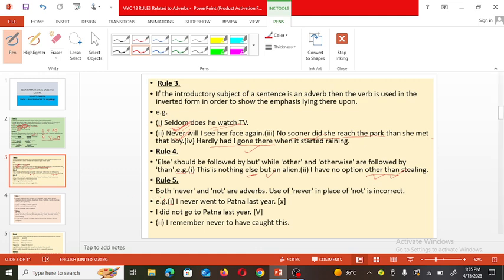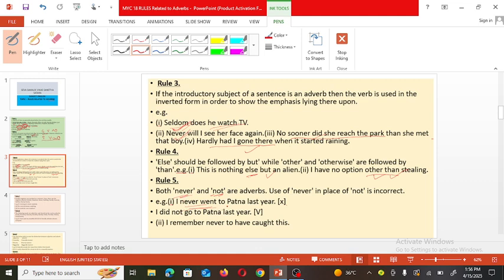Now see the next rule. Both never and not are adverbs. Use of never in place of not is incorrect, means it is not correct. For example, I never went to Patna last year. So here, never went will not come.